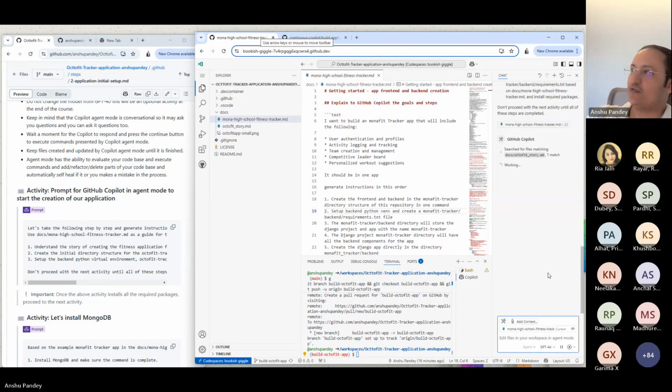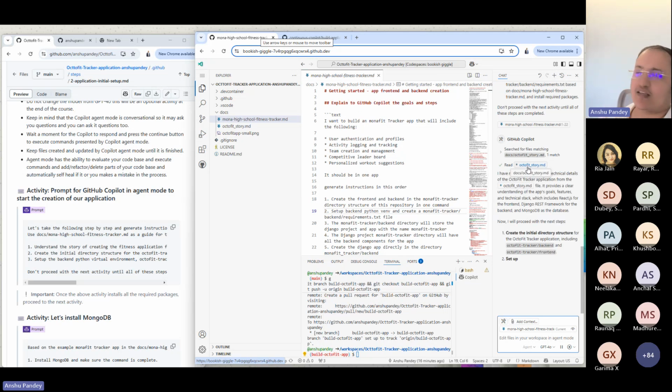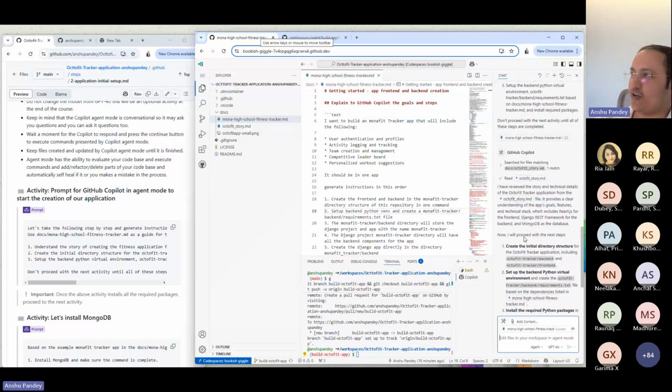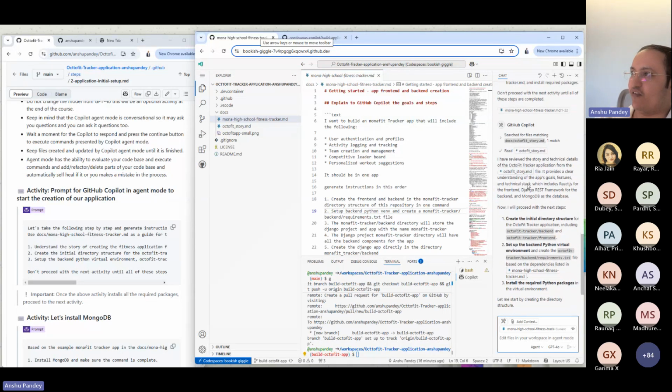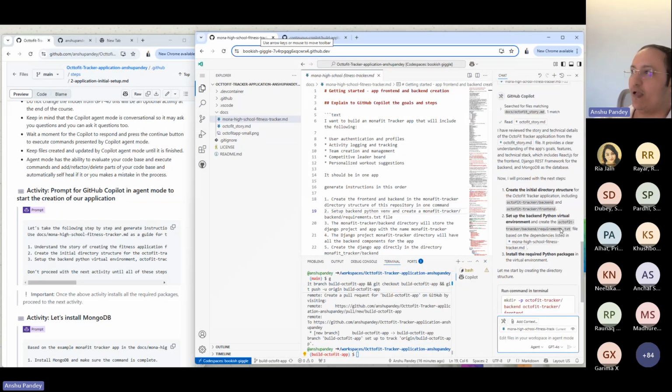Right. So it's going to simply analyze this whole Octofit story.md and perform the read. So you can actually see the whole steps that it does step by step to perform the job. So if we analyze this out, you can see that it has identified the process. This is the directory structure: Octofit tracker backend, Octofit tracker frontend, and Python backend environment, for which, in backend, it's going to create requirements.txt.